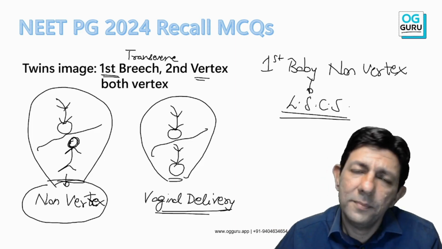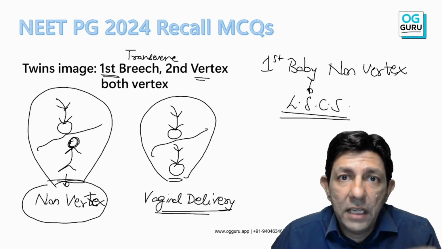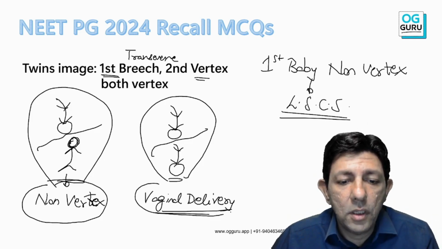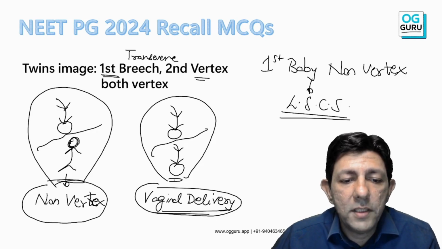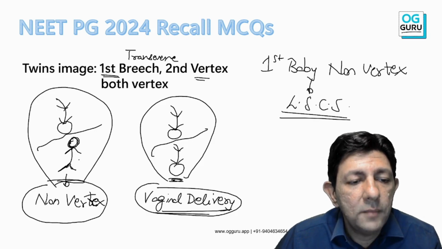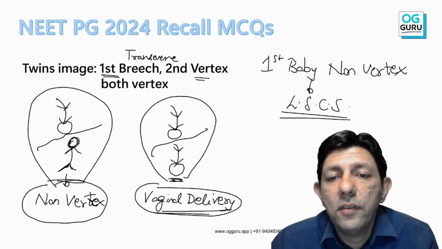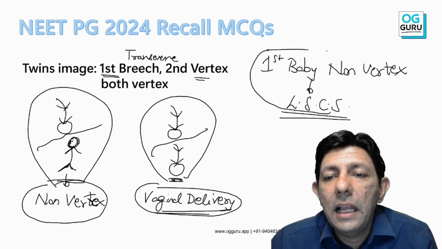So question, whatever it is, I'm sure you must have got it correct. Whether in which vaginal delivery is possible पूछा है. So sir, both vertex or first vertex, I go for vaginal delivery. First baby is breech position or transverse lie, then it means it is non-vertex. First baby non-vertex, we go for LSCS.